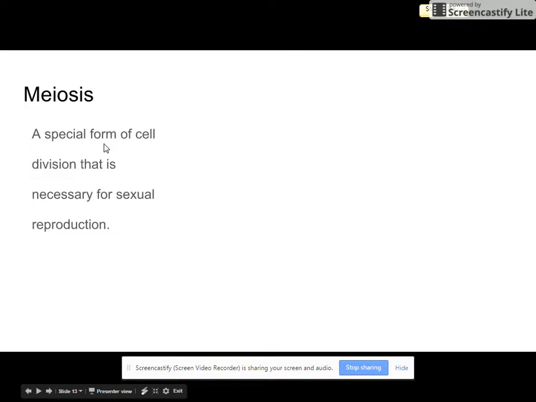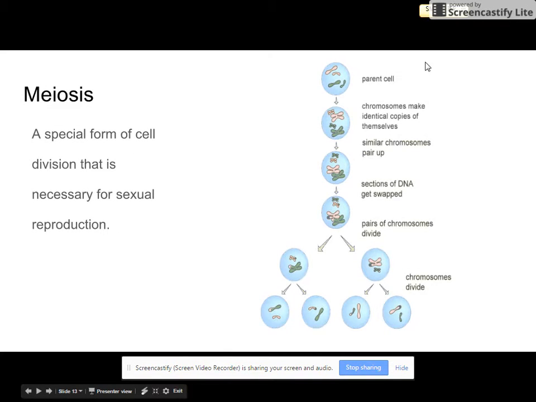Meiosis, however, is a little different. It's a special form of cell division that is necessary for sexual reproduction. And here's all the stages. Here we have our original parent cell. Again, you can see at first it's just like mitosis. Ooh, except some things can get swapped. We're not going to go into that. And then I end up where the cell divides one time right here.